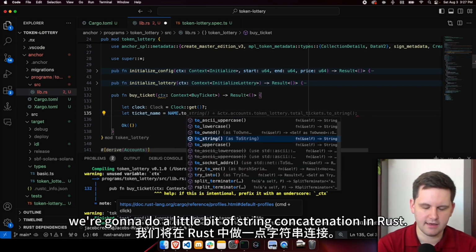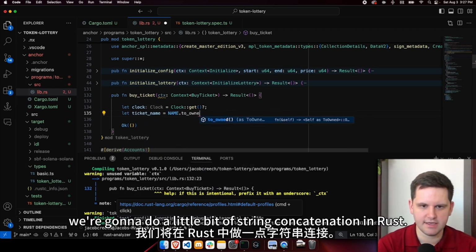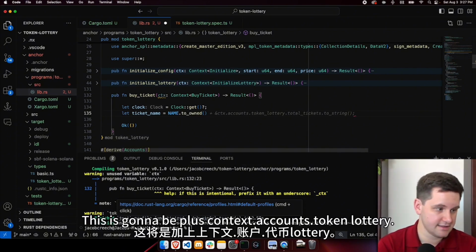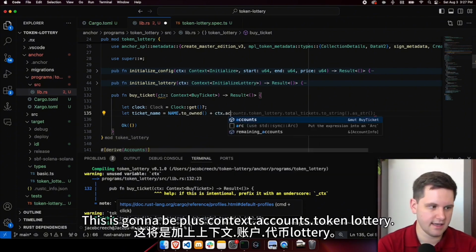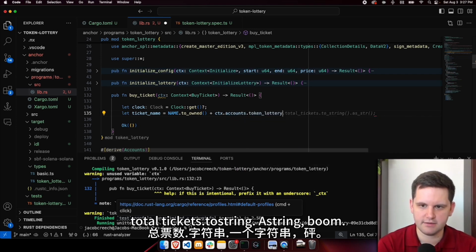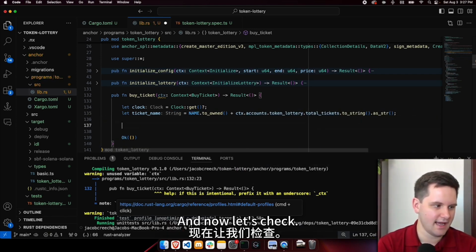We're going to do a little bit of string concatenation in Rust. This is going to be plus context.accounts.token_lottery.total_tickets.to_string as string. Boom. And now let's check.